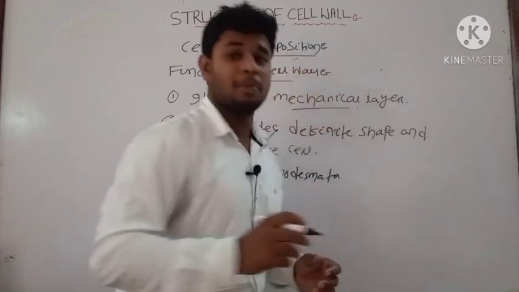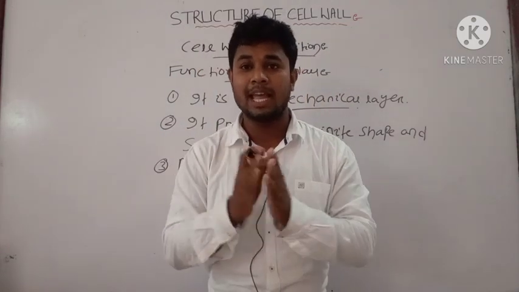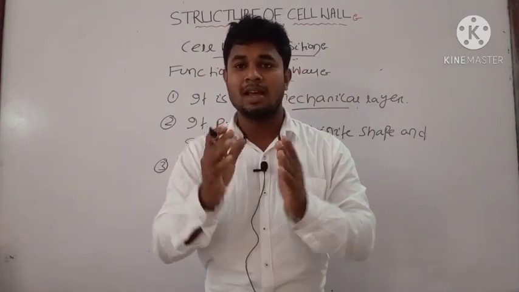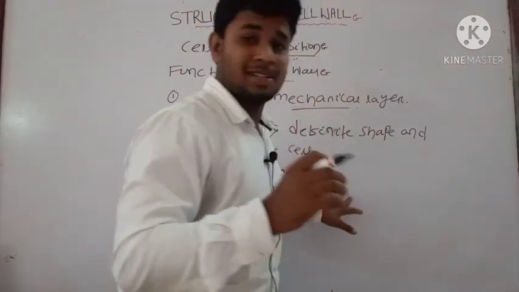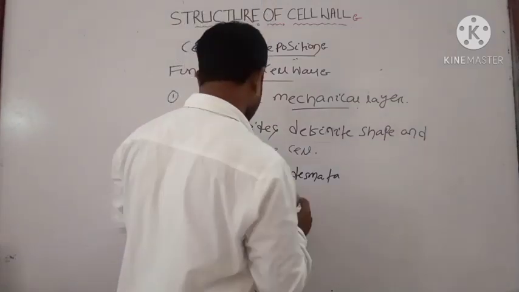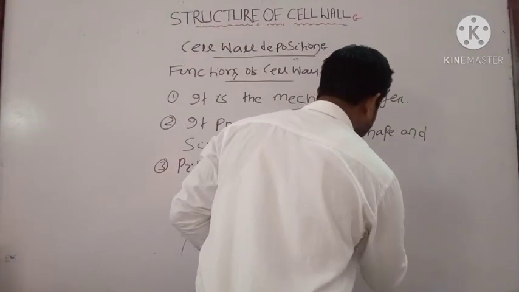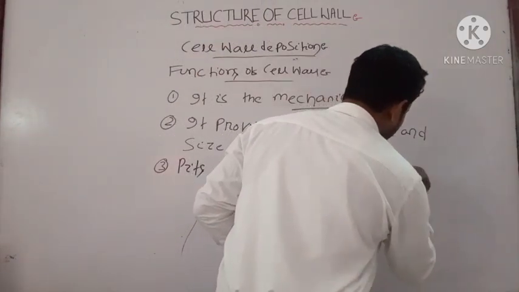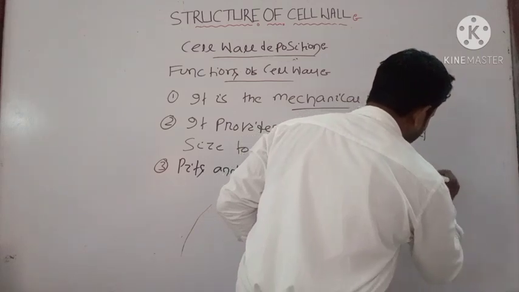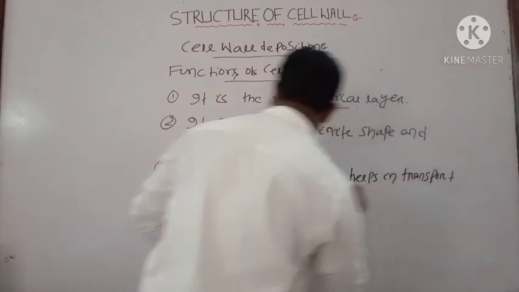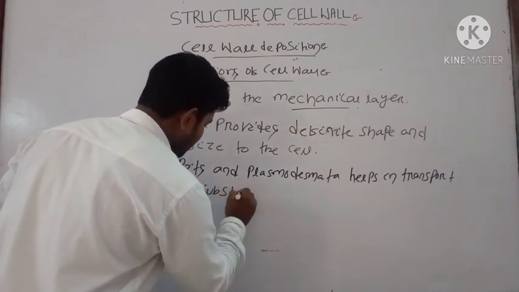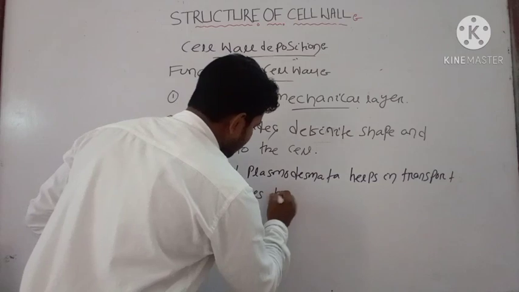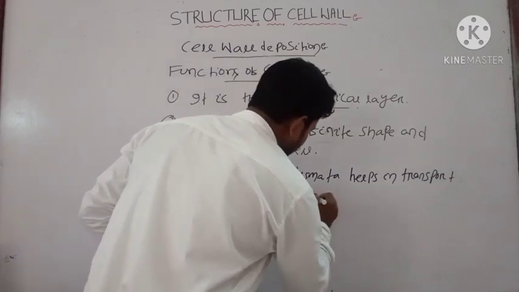What is the main function of pits and plasmodesmata? Yes, they mainly help in the transport of substances and other organelles from one cell to the other. Pits and plasmodesmata help in transport of substances between the cells.